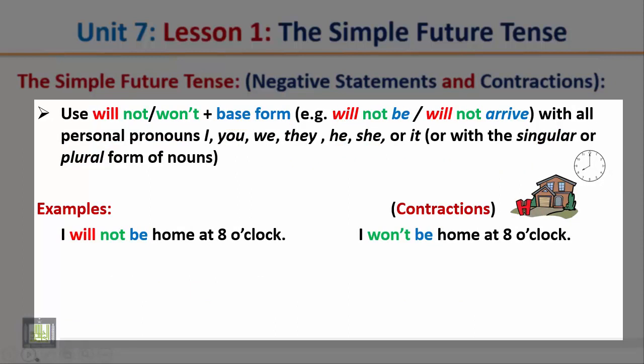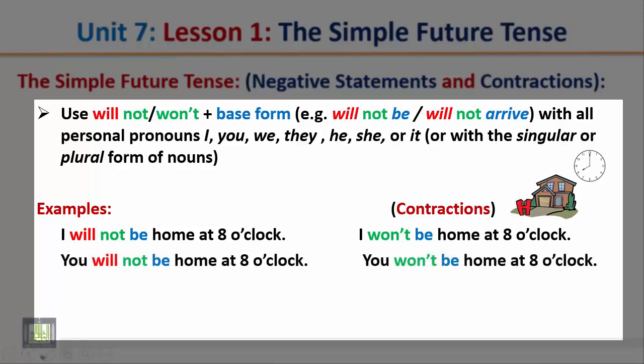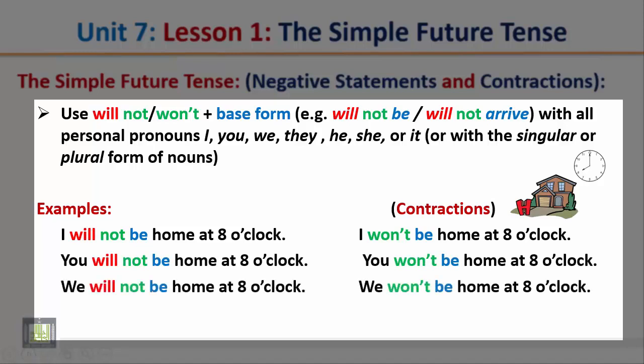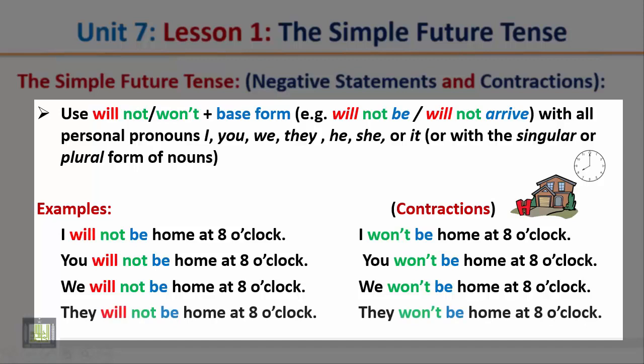I will not be home at 8 o'clock. I won't be home at 8 o'clock. You will not be home at 8 o'clock. You won't be home at 8 o'clock. We will not be home at 8 o'clock. We won't be home at 8 o'clock. They will not be home at 8 o'clock. They won't be home at 8 o'clock.